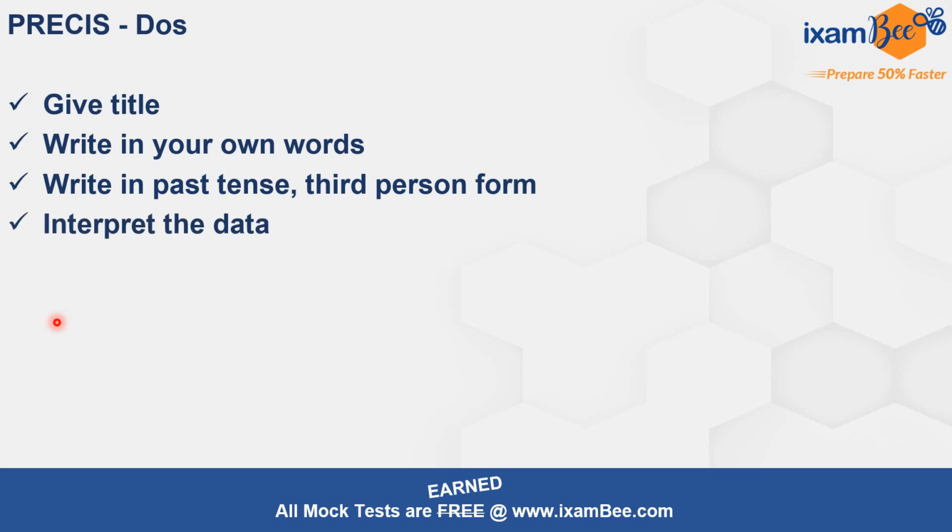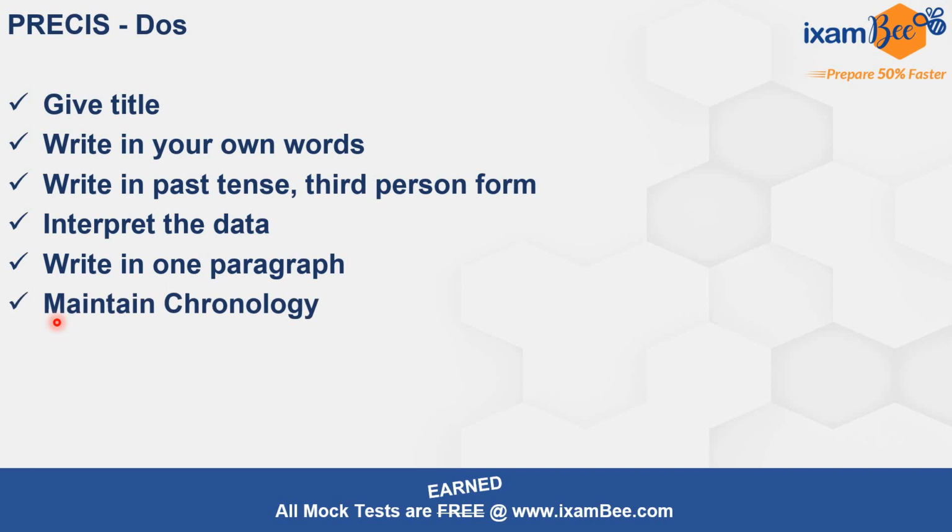All right, now interpret the data. This is one very important information, that your data as written in the passage must be present in the PRECIS as well. Now we say that your PRECIS should not have numbers, so you have to interpret the data. I'll cover this in detail in just a few minutes, right? Now write in one paragraph. Always do not write PRECIS in more than one paragraph, right? Only one paragraph.